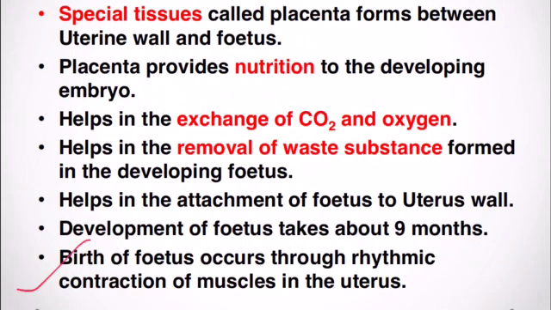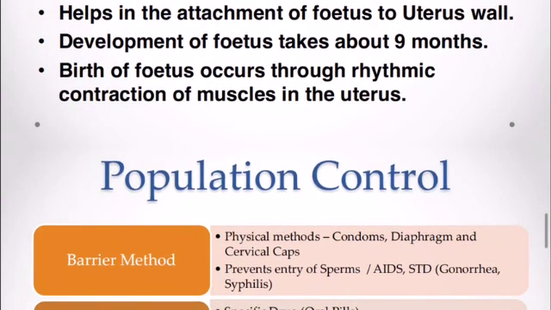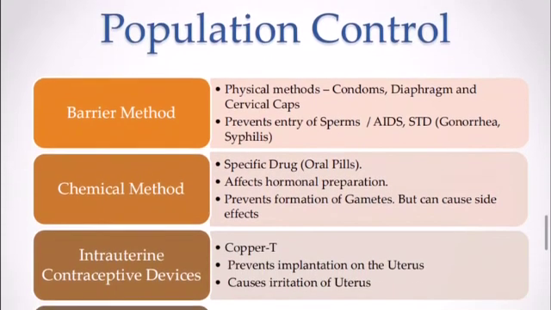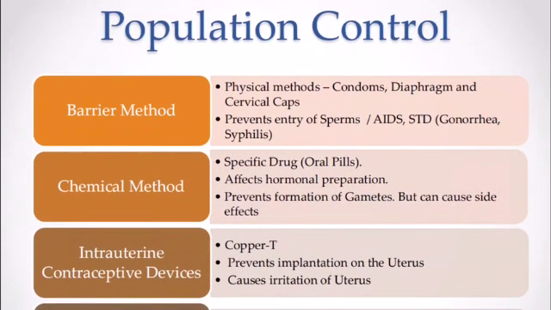Next he is saying birth of the fetus occurs through the rhythmic contraction of muscles in the uterus. So this is all we are going to do. In the next class I will tell you about population control and the different methods which are used for population control.